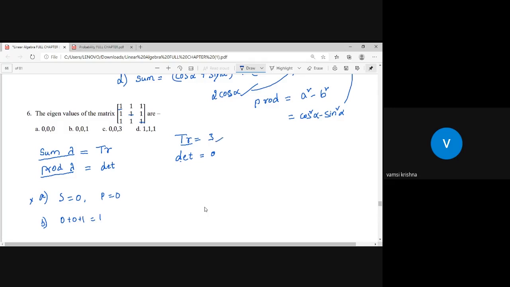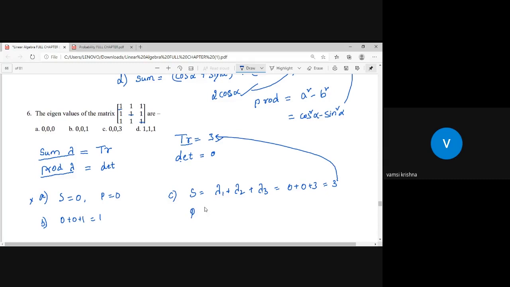But the trace of the matrix is 3. This is not correct. But when you take option C, the sum of the eigenvalues lambda 1 plus lambda 2 plus lambda 3 is equal to 0 plus 0 plus 3, which equals 3, which matches the trace of the matrix.